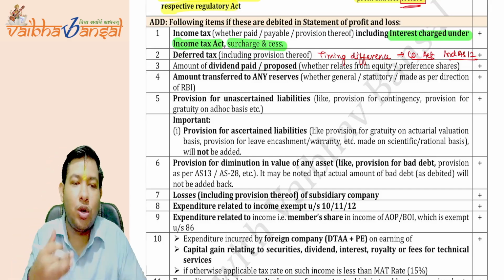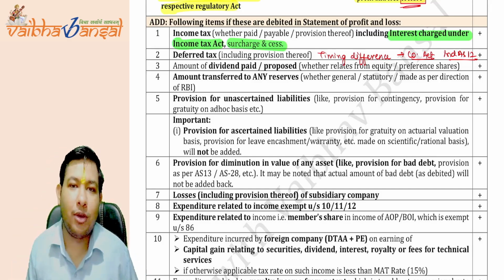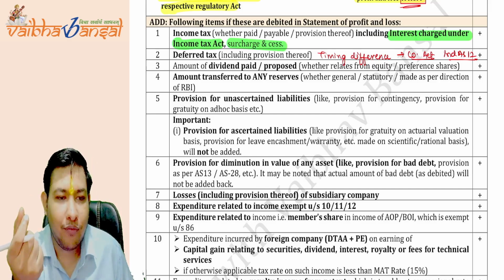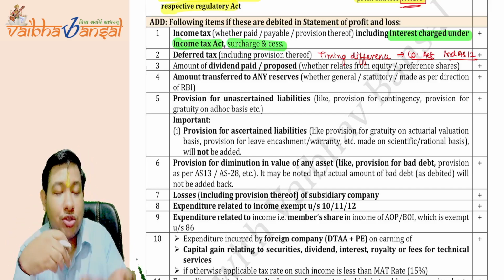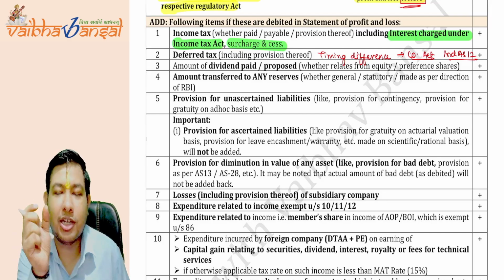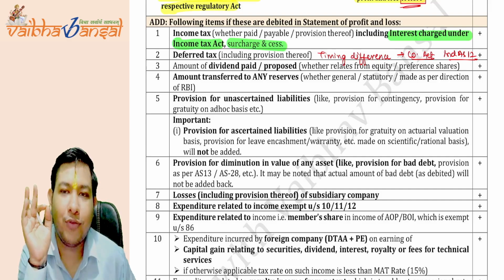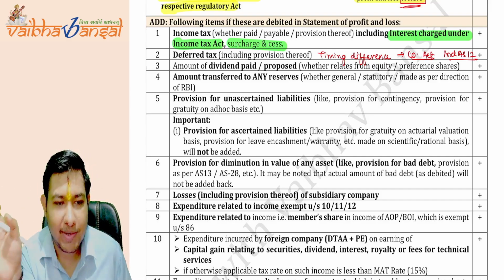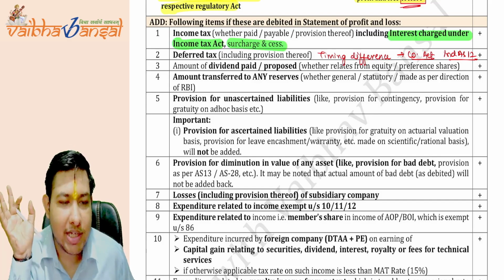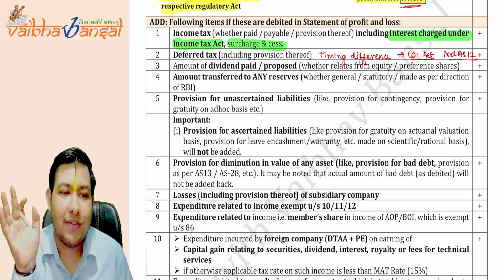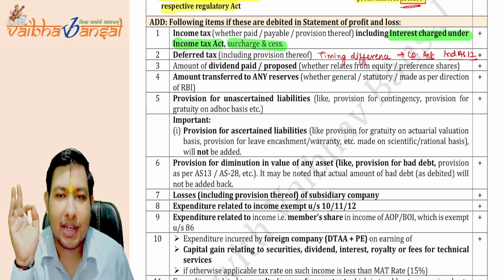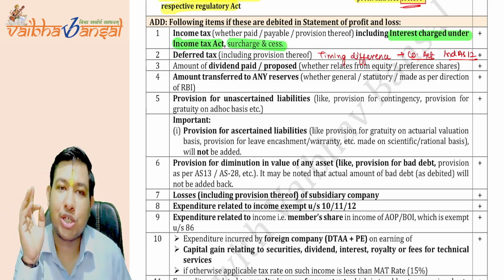So they just wanted to add it back to the net profit, so that the government reaches the correct net profit. It is just for the timing difference because of the Companies Act or Ind AS 12, but it does not have any significance to the Income Tax Act. So this needs to be added back.